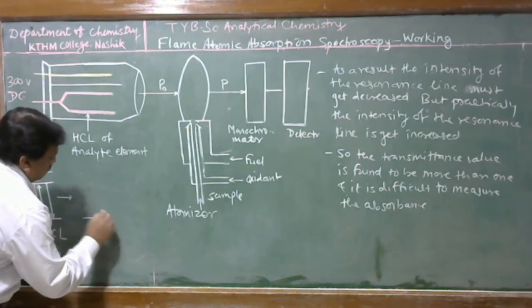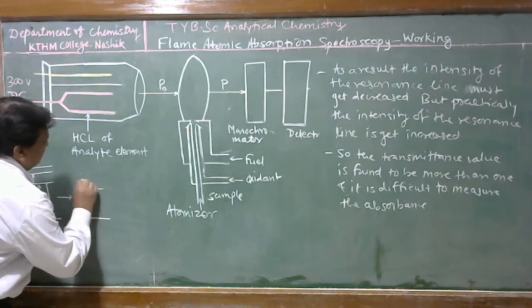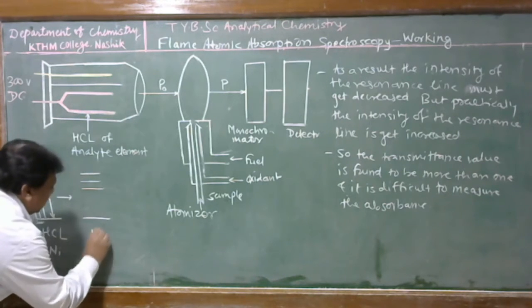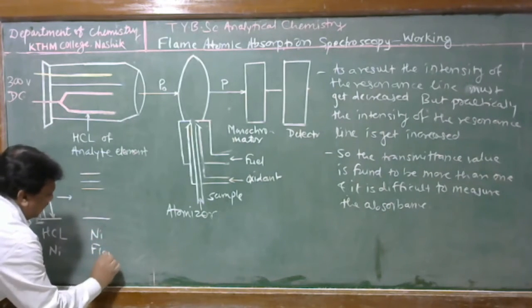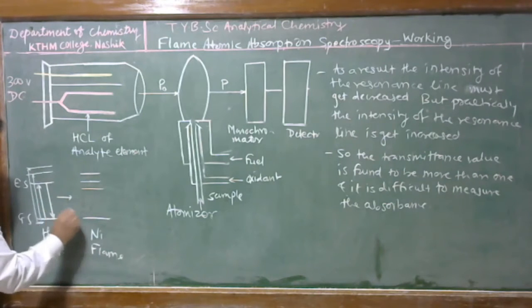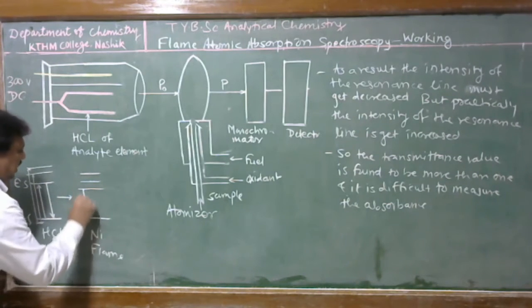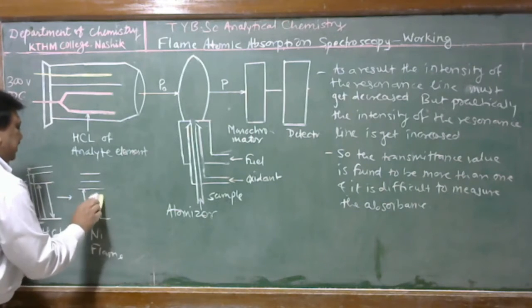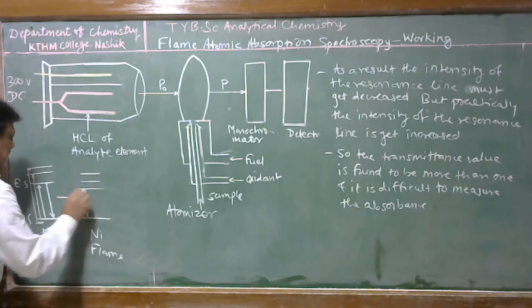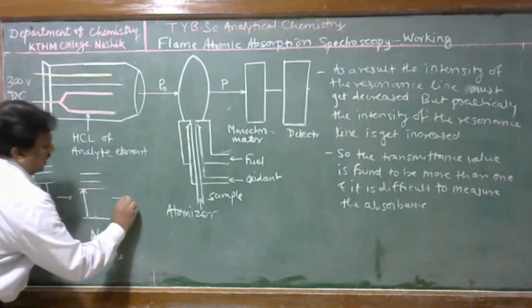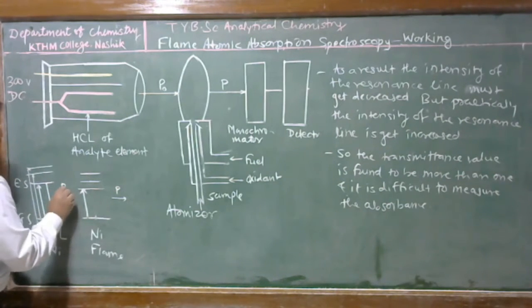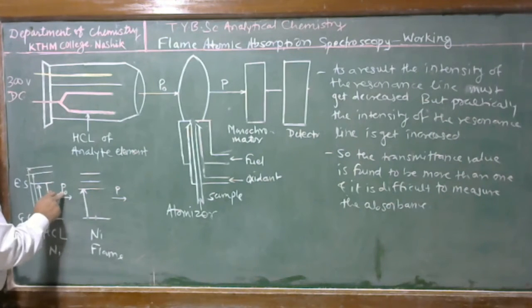The flame also contains nickel atoms in gaseous state. Therefore, nickel in the flame easily absorbs this resonance line for electronic excitation. When this electronic excitation takes place, the radiant power should get decreased. Therefore, P should be found to be less than P0.